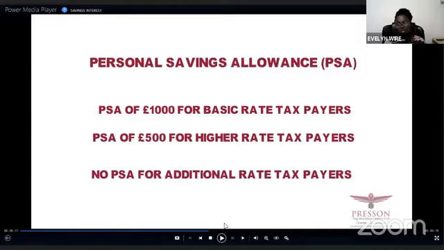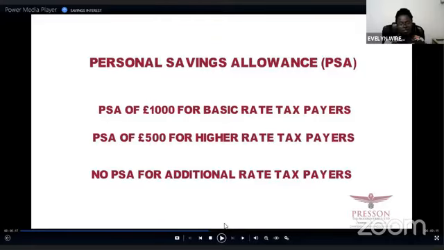If you can see on the screen, the PSA is £1,000 for the basic rate earner. If you earn £1,000 of interest in the 2020-21 tax year, it will not be taxable. Any income above the £1,000, if you're a basic rate earner, will be taxed at 20%.